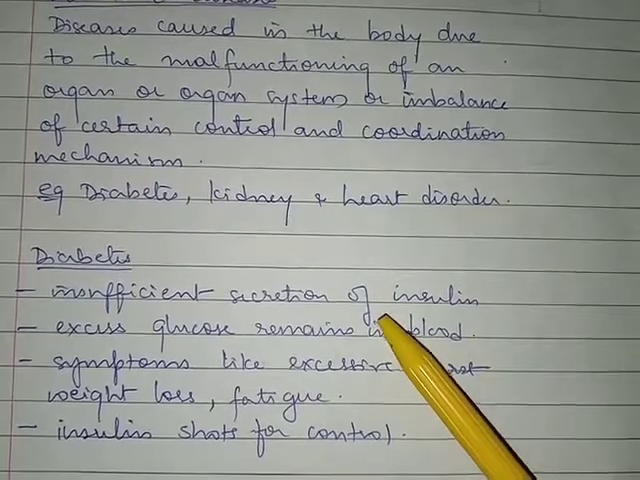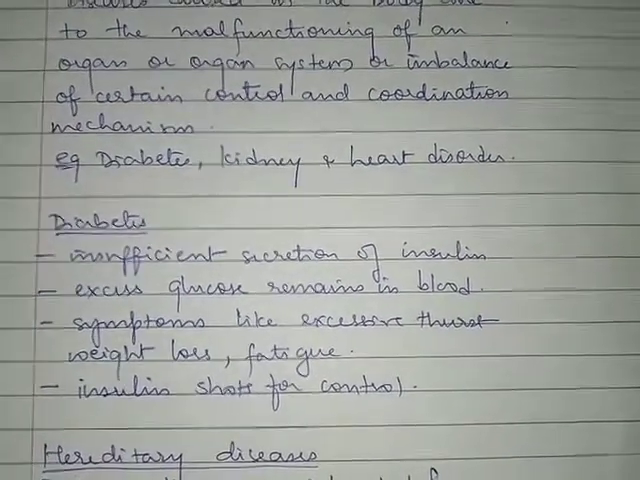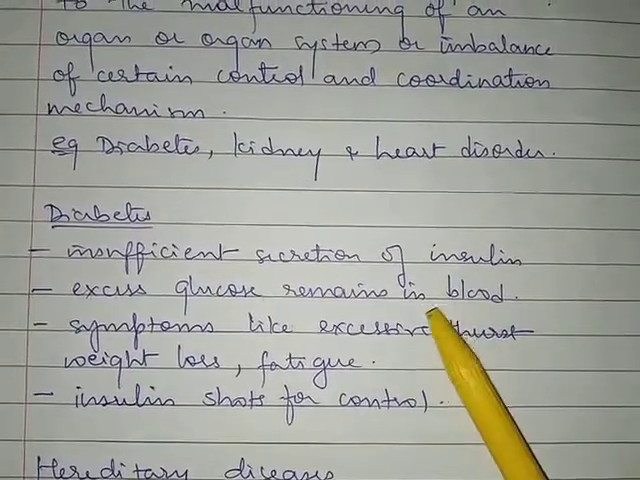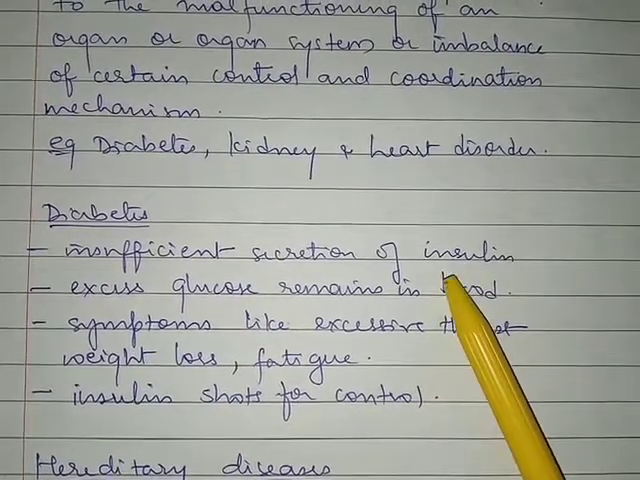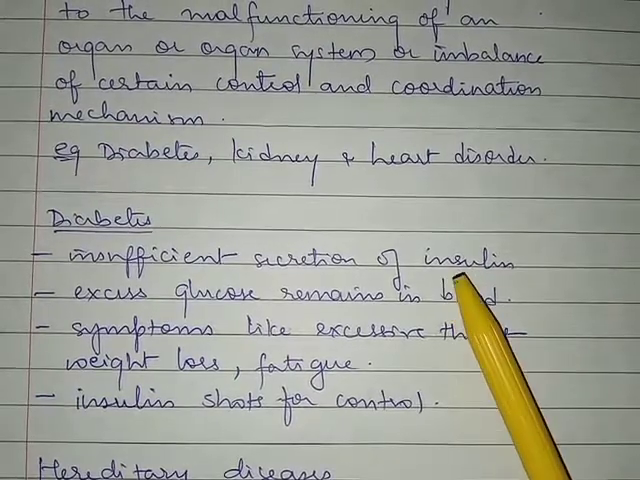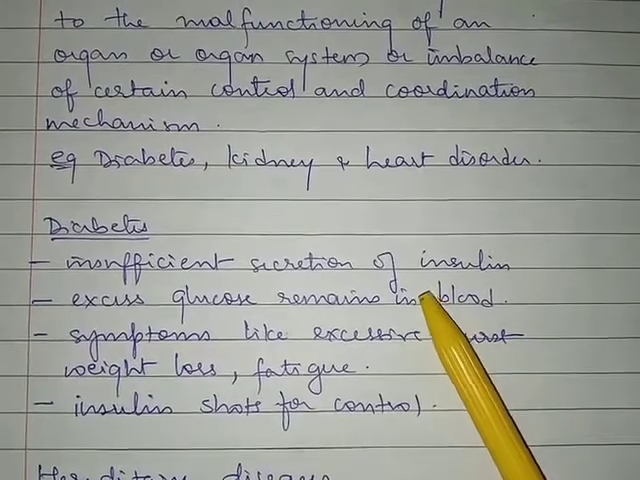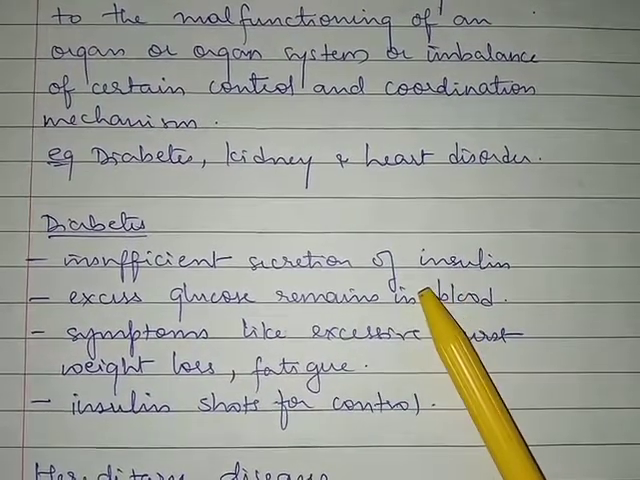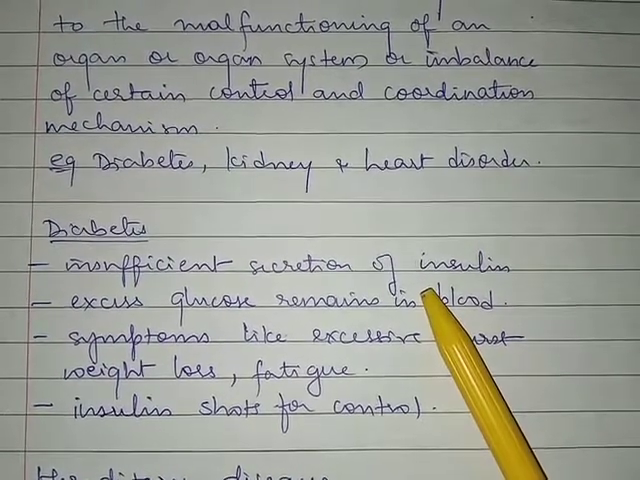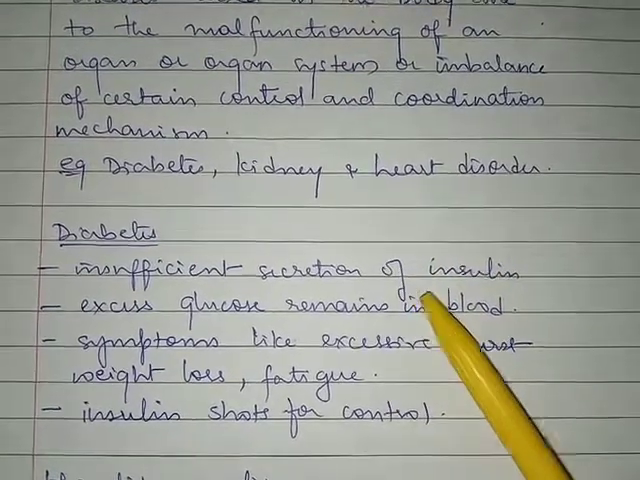Okay, insulin is a hormone. Hormone means a chemical that is secreted in the body which will be controlling the function of the body. Okay, so this hormone is produced in less amount, and because of that diabetes happens. Okay, so what is diabetes? It is a condition in which there is insufficient secretion of the hormone called insulin by the pancreas. The pancreas is not able to produce the insulin in correct amount.